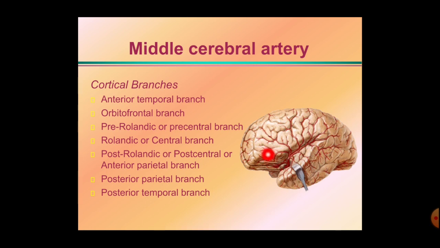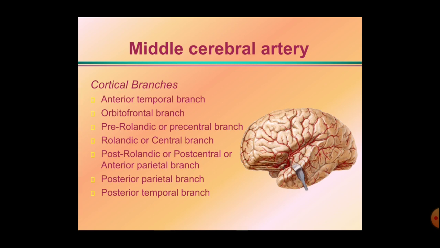In the central sulcus, this is the central branch or the Rolandic branch. After that there is the post-Rolandic or post-central branch, also called the anterior parietal branch. This is the anterior parietal branch. This is the posterior parietal branch, and this is the posterior temporal branch. These are the branches arising from the middle cerebral artery. They have different names in different books and are somewhat variable, and that's why the names differ.